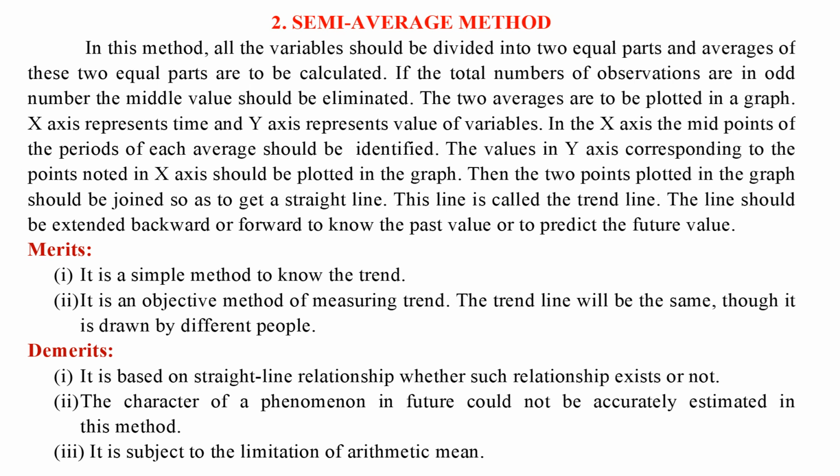Merits. 1. It is a simple method to know the trend. 2. It is an objective method of measuring trend. The trend line will be the same, though it is drawn by different people. Demerits. 1. It is based on straight line relationship whether such relationship exists or not. 2. The character of a phenomenon in future could not be accurately estimated in this method. 3. It is subject to the limitation of arithmetic mean.